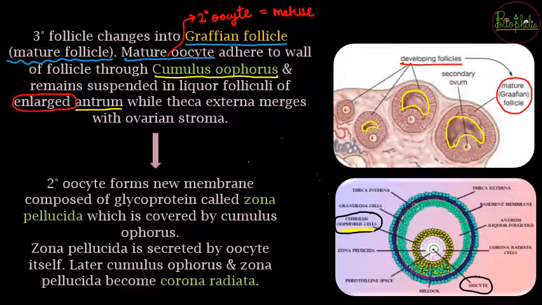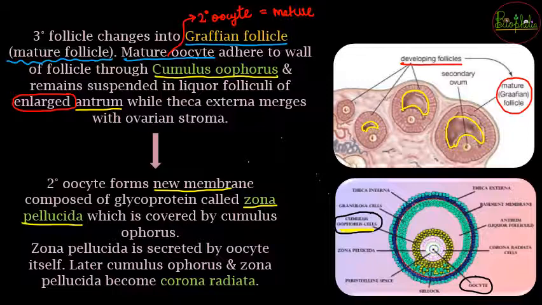Now when the secondary oocyte is attached to the follicular membrane, it will develop one more covering around itself, and this new membrane is going to be called the zona pellucida. What is it called? It is called zona pellucida, which is going to be covered by the cumulus oophorus.